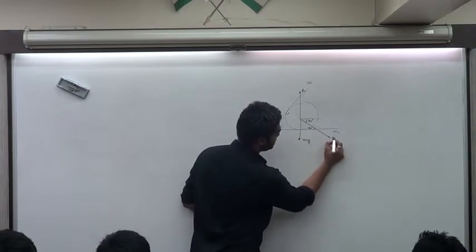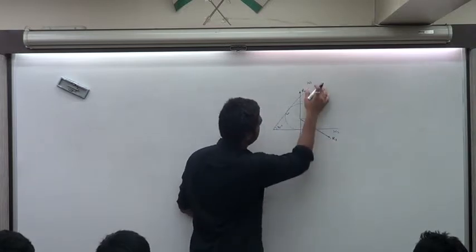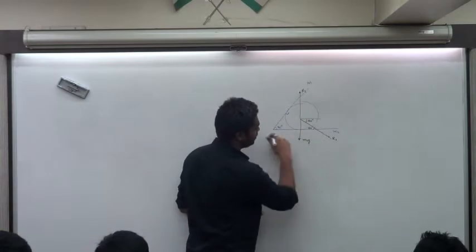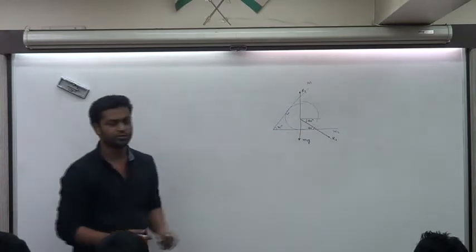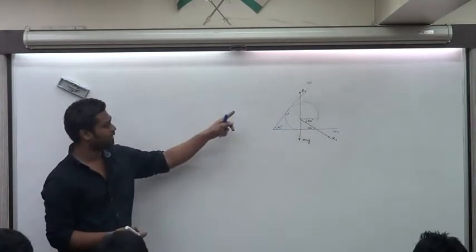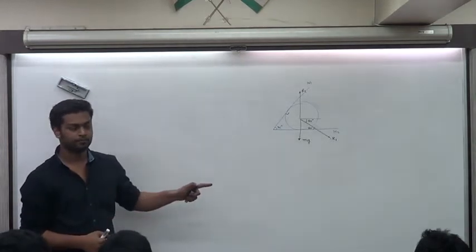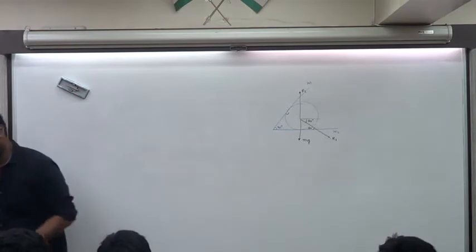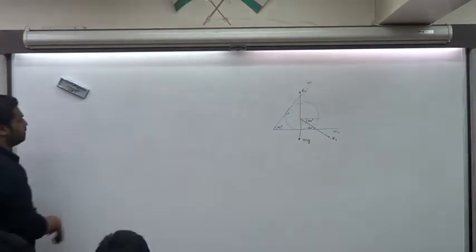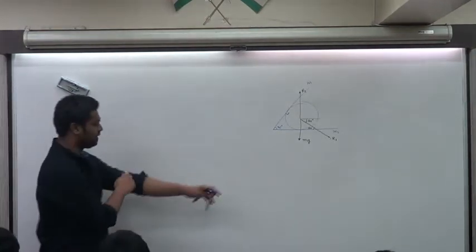Let's call this R1 because it's by wall 1. Let's call this R2. This is by wall 2. So there are 3 forces on this: the weight and the reactions due to the 2 walls. Is that okay? Fine? See. Now we'll see a problem. Or rather, we'll make one more.